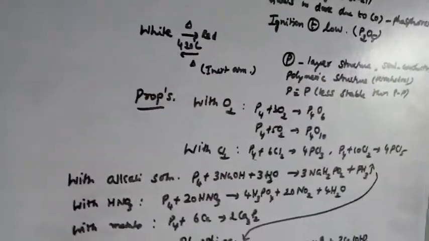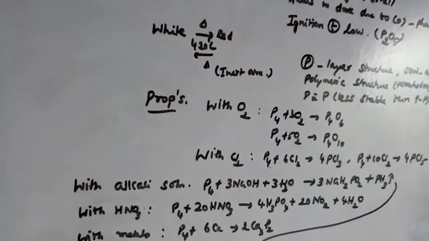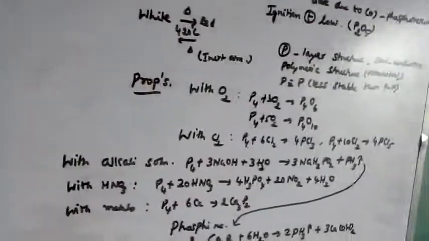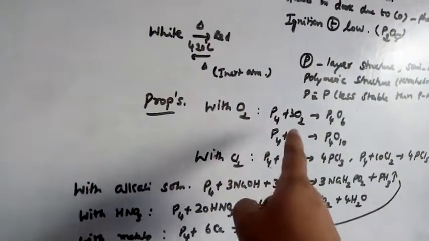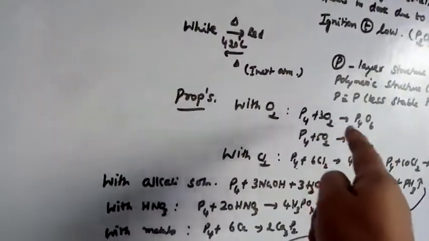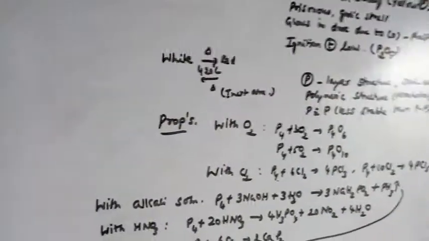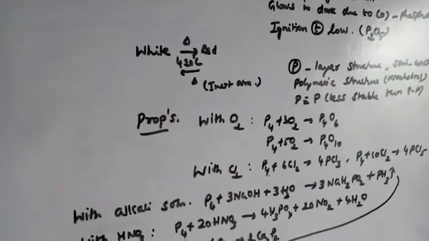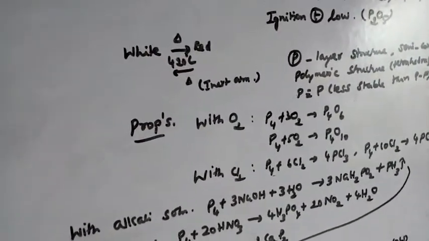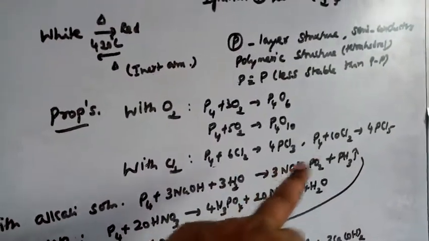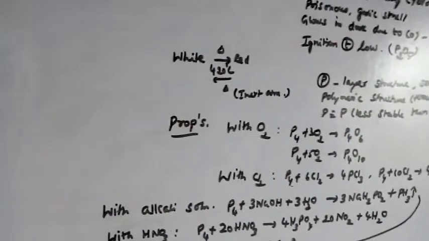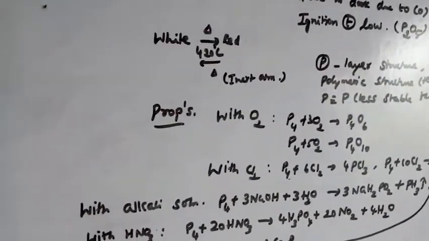That catches fire easily, so it can directly form phosphorus pentoxide. Whereas red phosphorus, when treated with oxygen, gives phosphorus trioxide as well as phosphorus pentoxide. Clear? Next, with chlorine, in the same manner it gives phosphorus trichloride as well as phosphorus pentachloride.